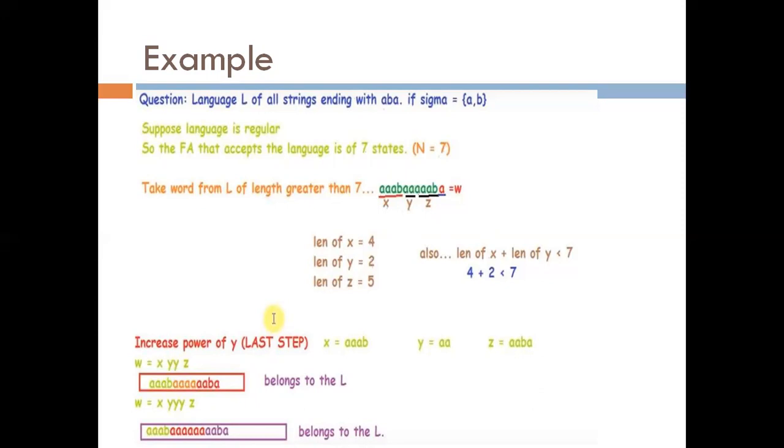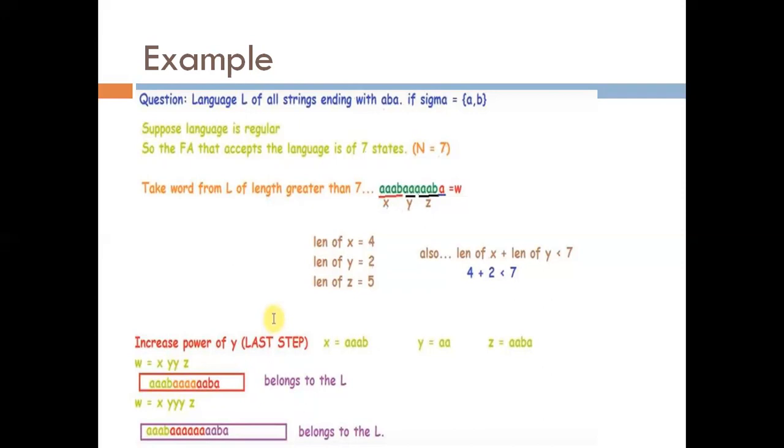So by seeing these cases, we might think that the language is regular. But now we are proving whether the language is regular or not. So we go to the last case, where we use the condition W is equal to X Y power i Z. Here I am taking again i is equal to 2.